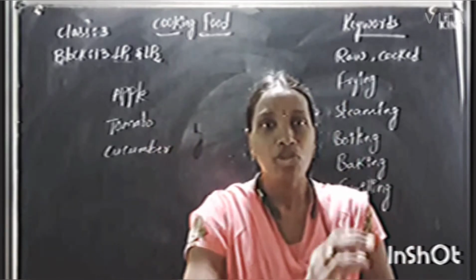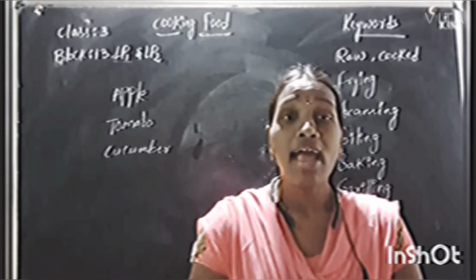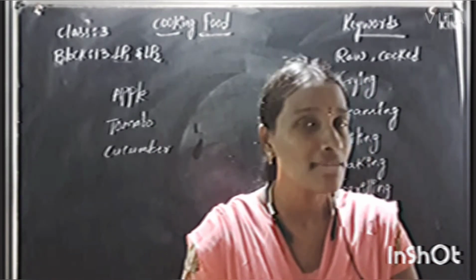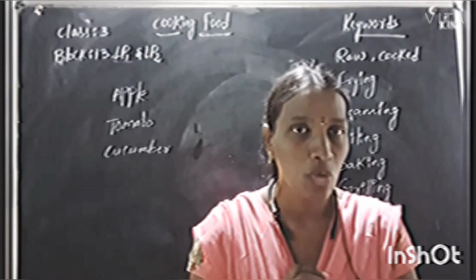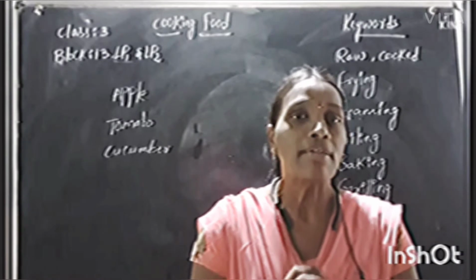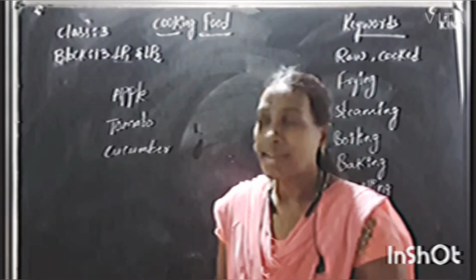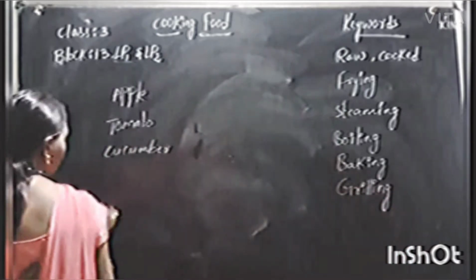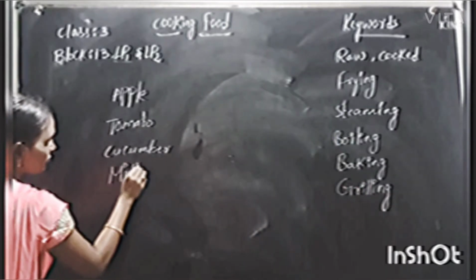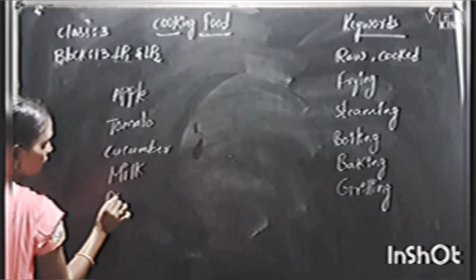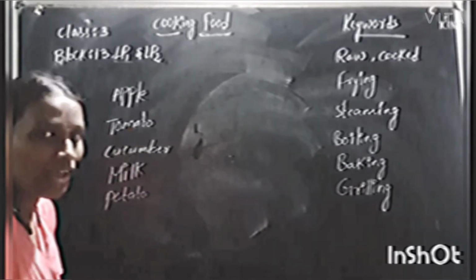Okay children, I'm going to say something to you. Just imagine, I have some guests coming to my home for dinner in just 10 minutes. Just think and tell me. And I have some food items like apple, tomato, cucumber and milk and potato. Okay, these are the food items I have now.